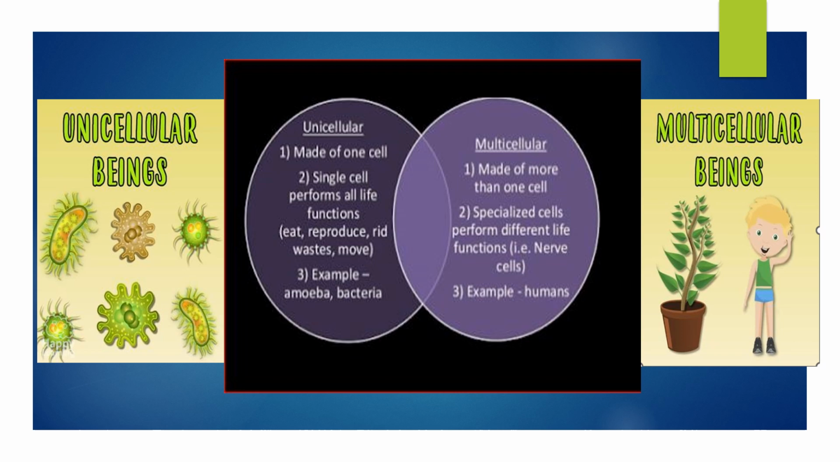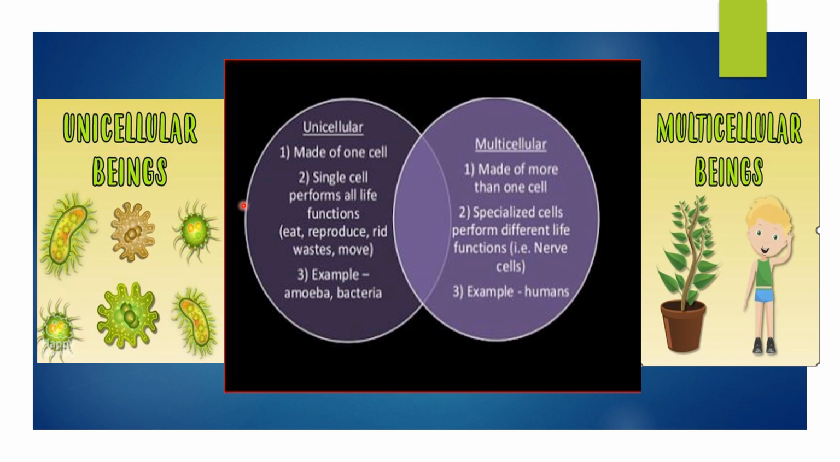Okay, so now let us see what is unicellular and multicellular. We all know that uni means one and multi means many. So unicellular organisms are made up of one cell. A single cell will perform all the essential functions that are required by a living organism. For example, eating, that is digestion, reproduction, getting rid of waste, movements, everything. Examples for unicellular organisms include amoeba and bacteria.